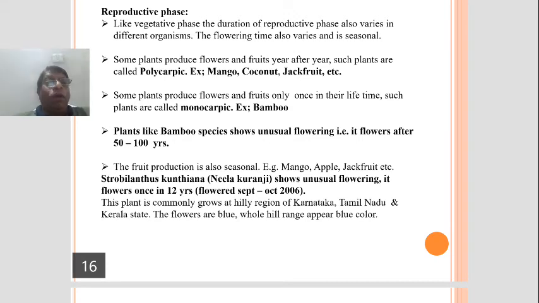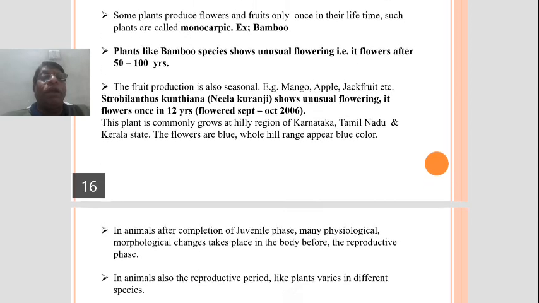The whole hilly range appears blue color. Okay, a very important point for NEET or CET or main examination.